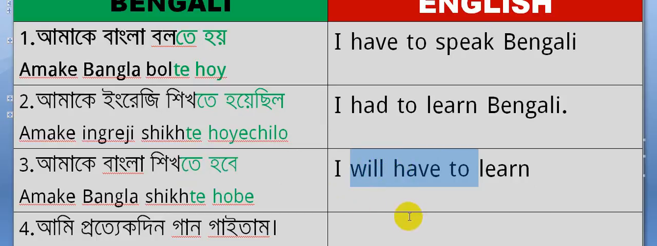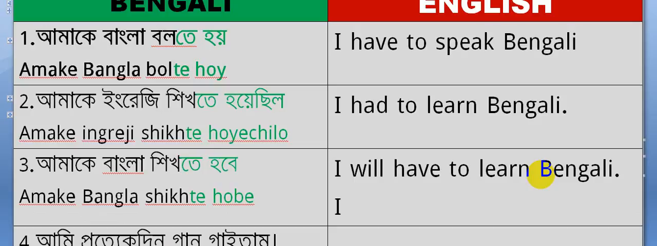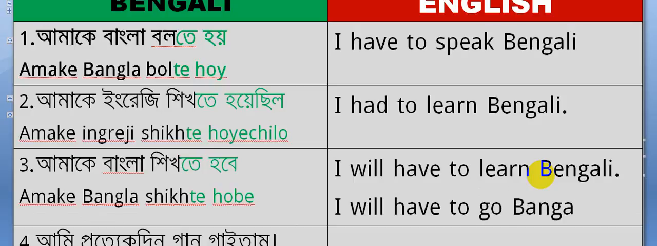"Will have to" means "te hobe" in Bengali, and "te hobe" is added at the end of the verb. So, "I will have to learn": আমাকে শিখতে হবে, what? Bengali. I will have to learn Bengali. আমাকে বাংলাদেশ যেতে হবে. That means "jawa," "jete hobe," so you will have to use "te hobe," meaning "will have to." আমাকে বাংলাদেশ যেতে হবে: you may say "I will have to go to Bangladesh."